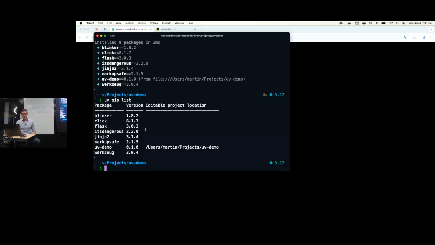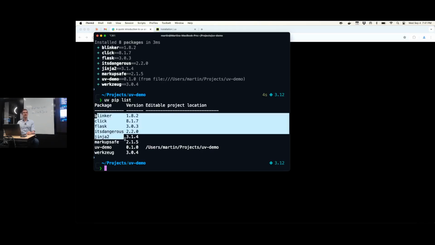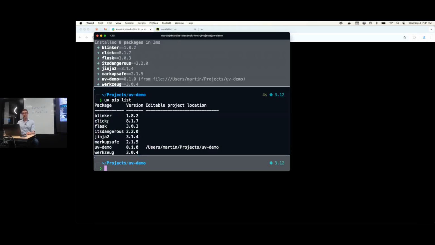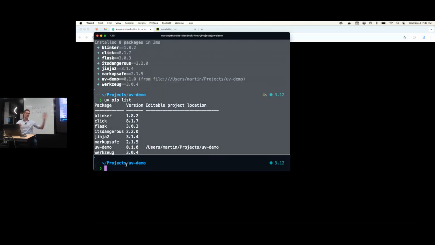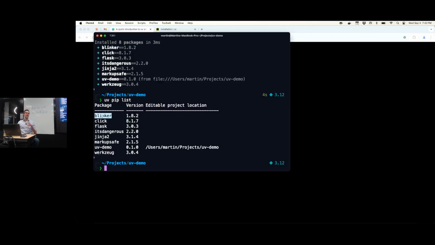And I'm not sure if Flask is guilty of this, but let's assume the maintainers of Flask didn't pin all their sub-dependencies. Maybe they put blinker in there and didn't define any version number, right? So that means if I want to install this environment 1 year later, and I have pinned everything in my own pyproject.toml file, it could be that because of Flask, I'm getting a different blinker version than the one that I got today.